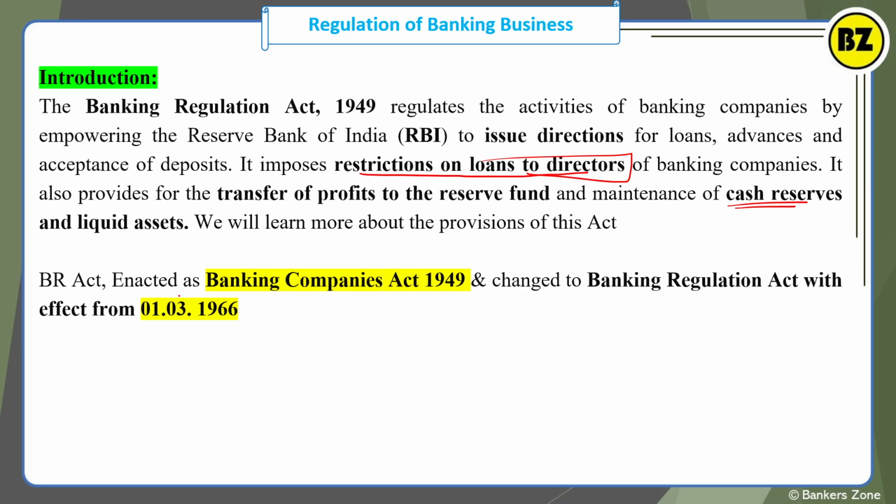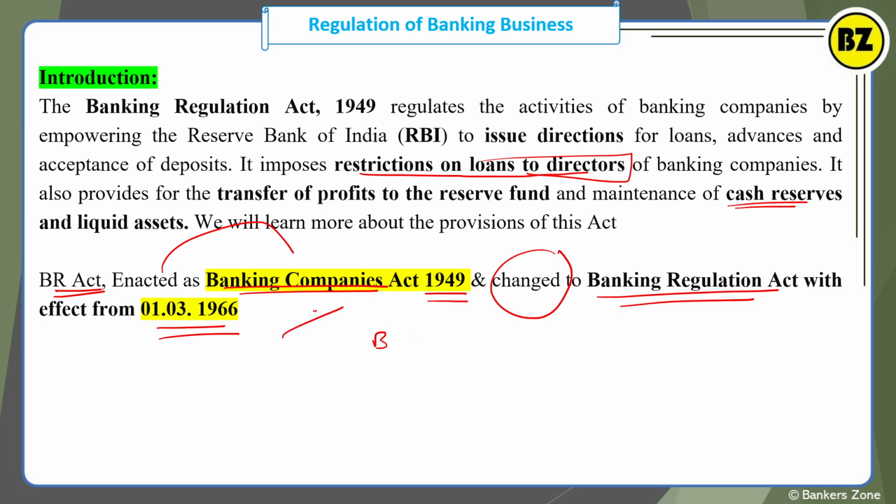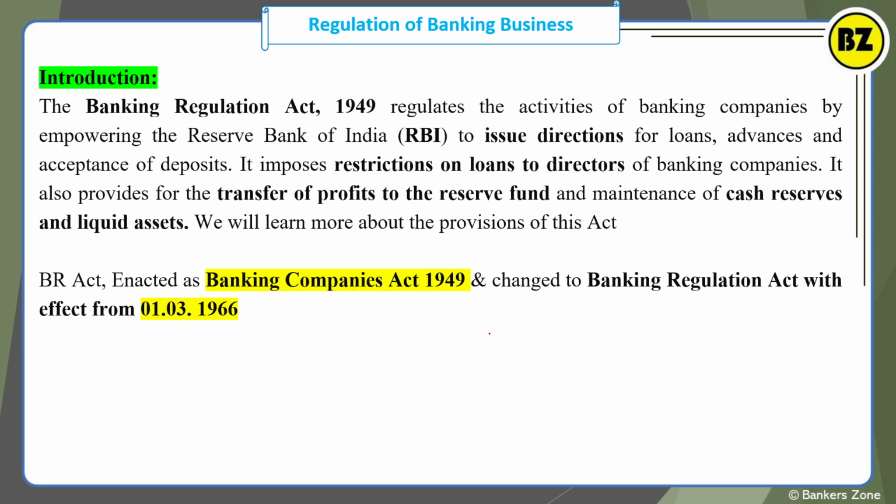So one important point you should note is that the Banking Regulation Act was enacted as the Banking Companies Act 1949. Then it was changed to the Banking Regulation Act with effect from 1st March 1966. It is just for your information that in the beginning it was simply the Banking Companies Act 1949, and then it was changed to the Banking Regulation Act with effect from 1st March 1966.